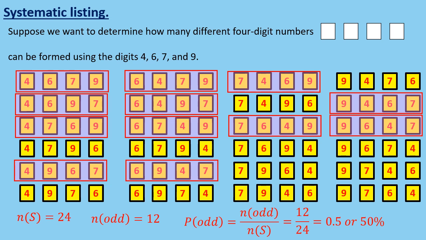Actually, when dealing with experiments with a large number of possible outcomes or complex sample spaces, the systematic listing method can be slow and inefficient. In such cases, we must utilize different methods. Let's begin with the basic counting principle.